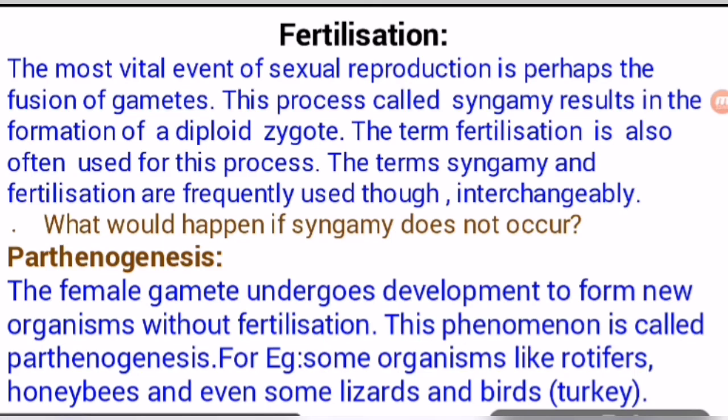There is no role of the male gamete. In turkeys it is very common. So students, this process is known as parthenogenesis.